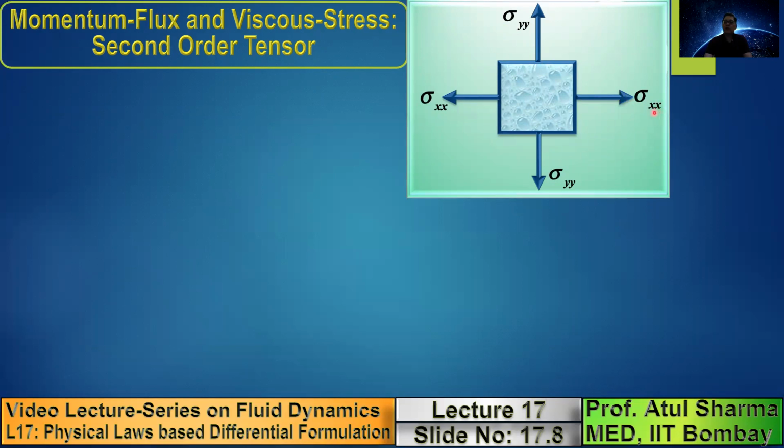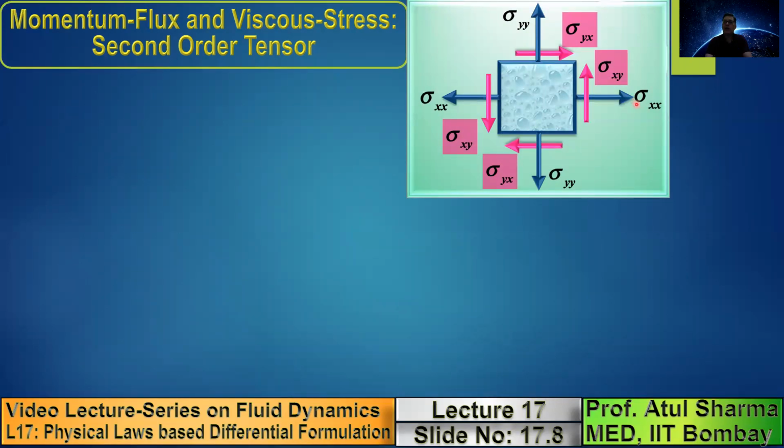The first subscript represents the direction of the plane. The second subscript represents the direction of the stress. These are normal stresses, and these are shear stresses. Note that the first subscript for both these stresses is x, since they are acting on the x plane. However, this stress is acting in the x direction, whereas this stress is acting in the y direction.